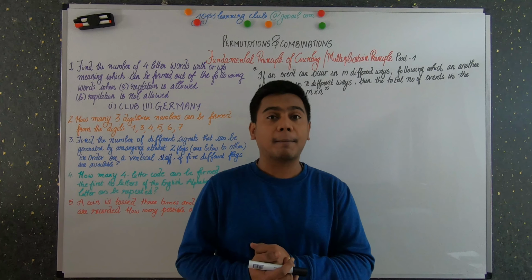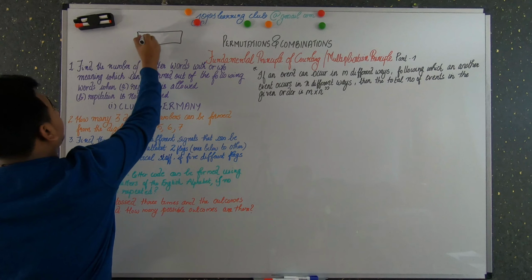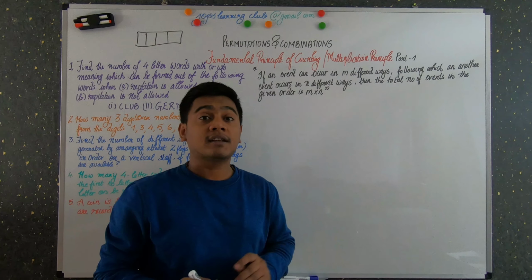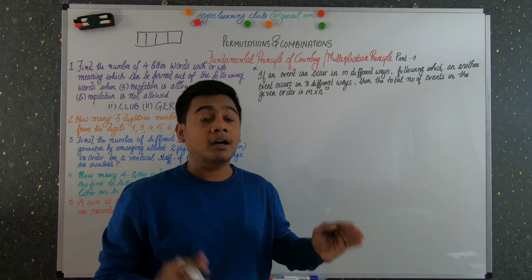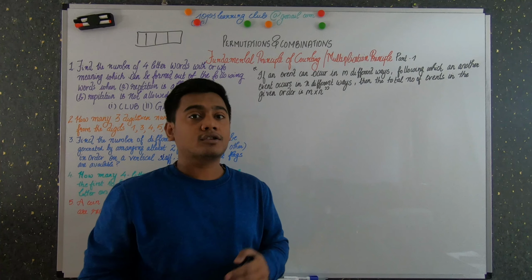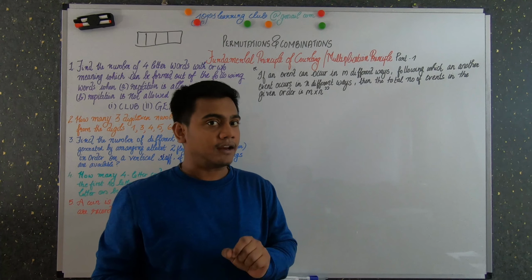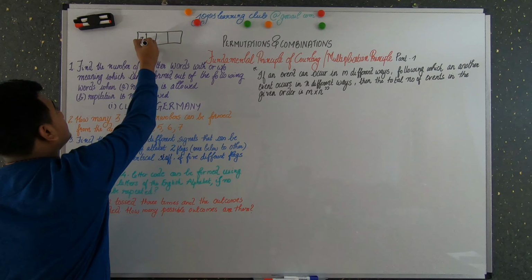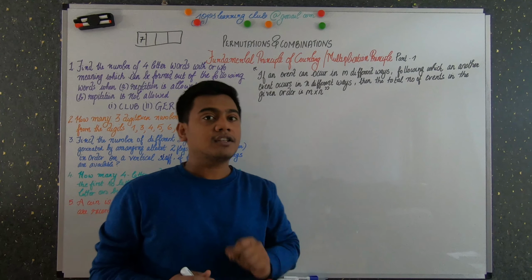Let's say you have a number lock. You have a 4-digit number lock, say 1, 2, 3, and you have entered some numbers where repetition is not allowed. When you have entered a number, that number can't be used again. There are 10 digits, 0 to 9. Say you remember after some days only the first digit, that is number 7, and you don't remember the last 3 numbers of the sequence.